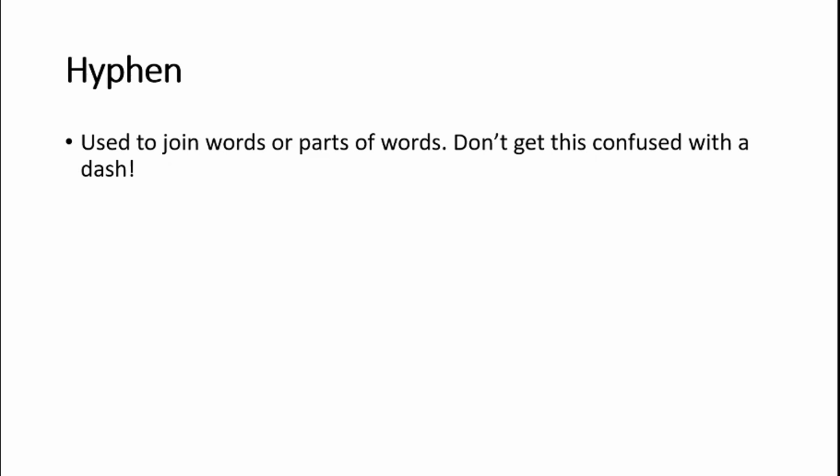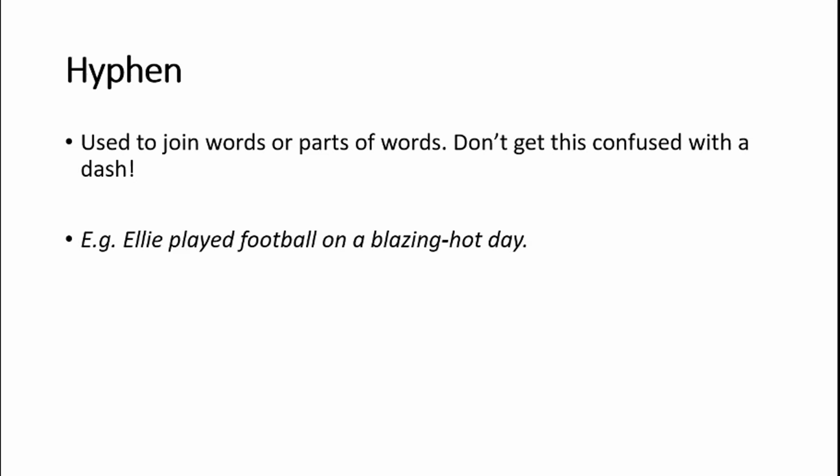And then we have finally the hyphen, which is our last piece of punctuation. So this is the end of part 1 of the lesson. A hyphen is used to join words or parts of words. Don't get confused with a dash. A dash is for the sentences. A hyphen is to join two words together that need to be joined together. Ellie played football on a blazing-hot day. So over to you for Josh. What did Josh do? Remember to use a hyphen there and a full stop at the end.